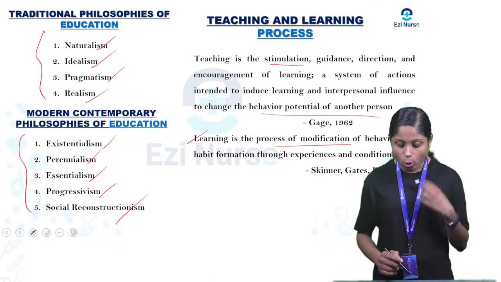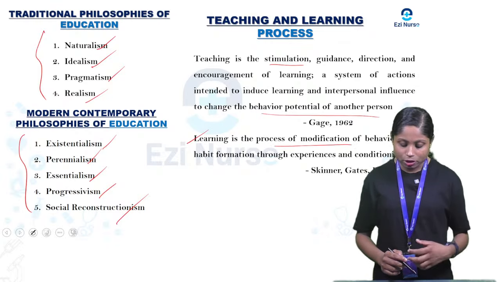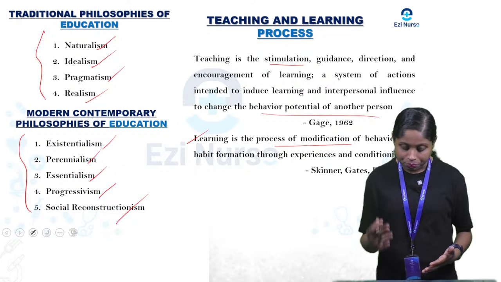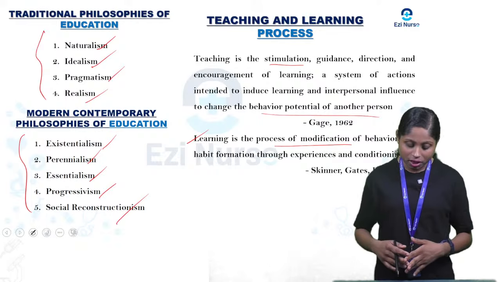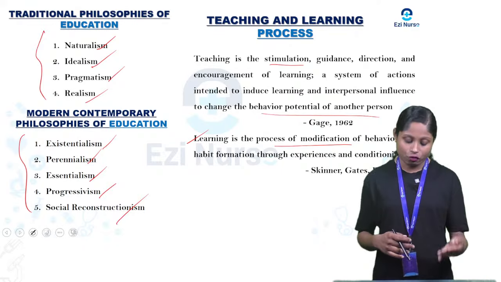It is the process of modification of behavior and habit formation through experiences and conditioning. So we are learning something, so we will modify our behavior based on that. That is what is called learning. So it's the process of modification of behavior and habit formation through experiences and conditioning. So this is the definition of